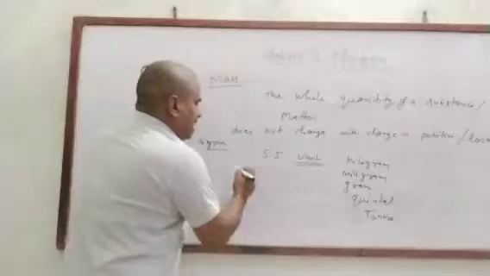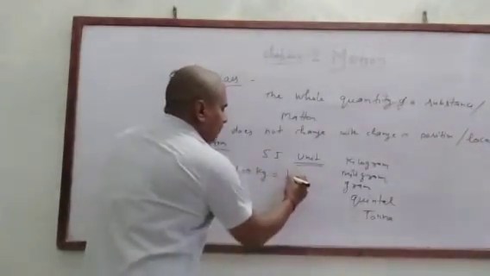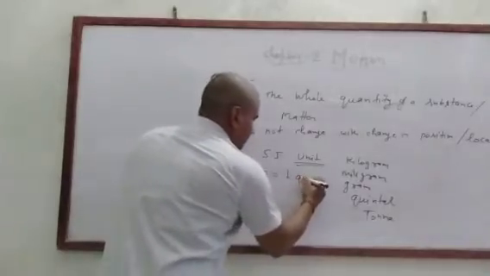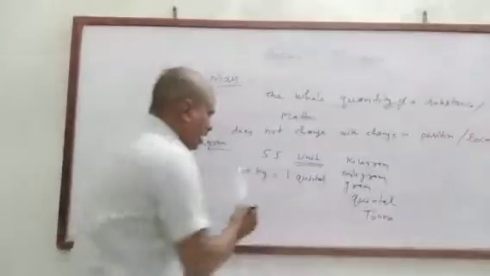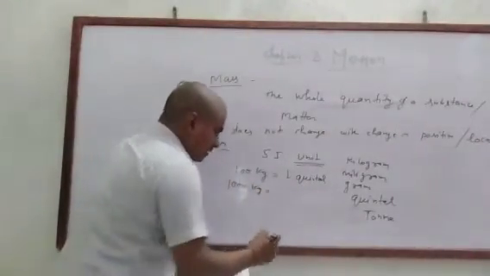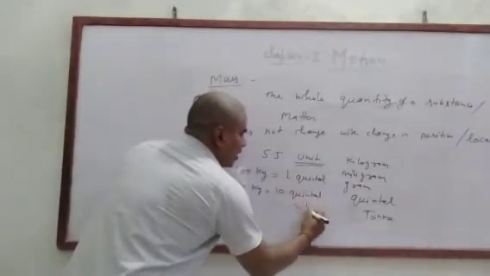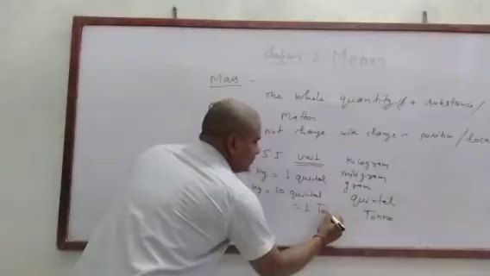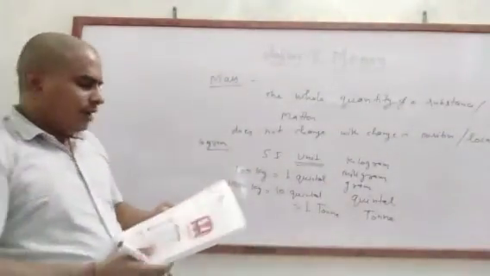So here we write some formulas. 100 kilogram is 1 quintal. 1000 kilogram is 10 quintal, or 1 ton. Clear?